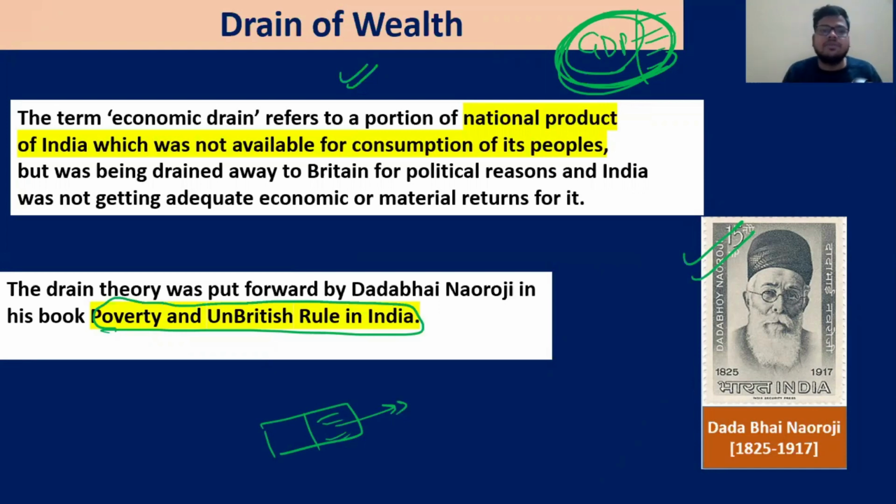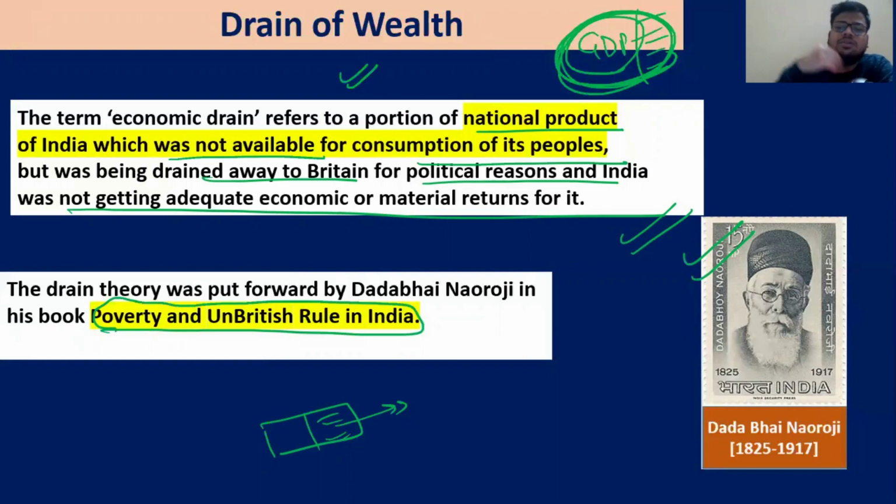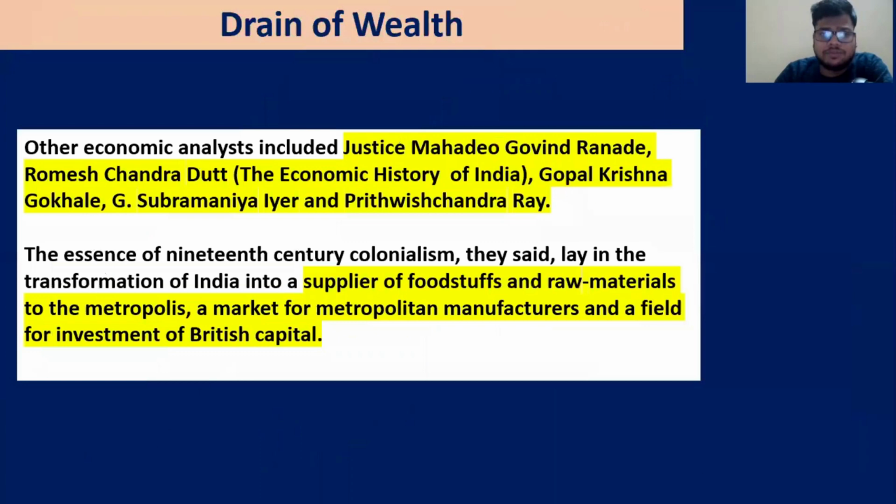Someone took it from you. So economic drain refers to the national product of India which was not available for the consumption of its people, which was being drained away to Britain for political reasons, and India was not getting adequate economic or material returns. For example, even if we have raw materials, we are supposed to get the proper price for them, but we were not getting it. On the other hand, our industries were systematically deindustrialized. Land revenue was also extracted in a very crude way. So these things were happening.